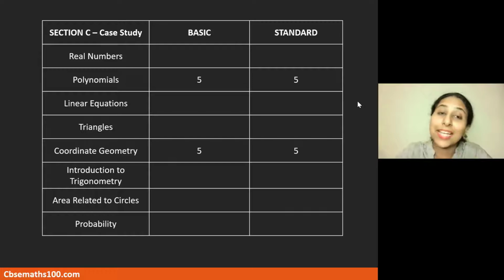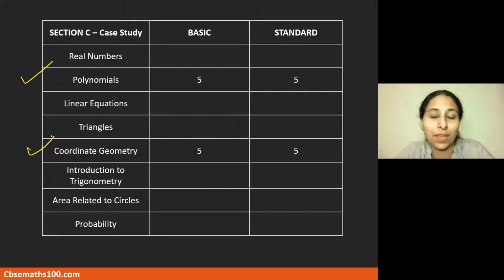All right. Let's look at section C next. Section C is very interesting. It's 2 questions based on case studies, both in the basic as well as in the standard paper. There were two case studies, one of which was based on the polynomials chapter and the second one based on the coordinate geometry chapter. Case studies from these two chapters definitely would need to be given a lot of importance.